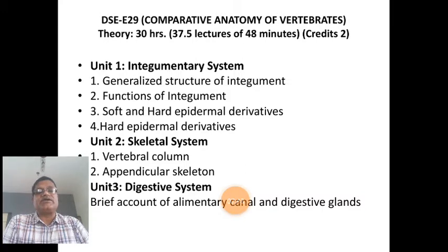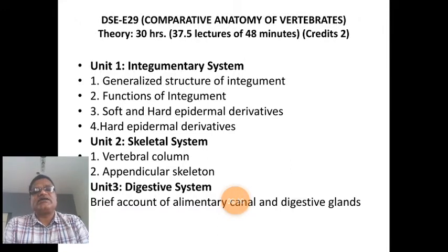So the length of the intestine gets reduced in carnivorous animals, by reducing some part of the large intestine. So a variety of changes are there in the alimentary canals and digestive glands of vertebrates, like that of the digestive system, digestion.